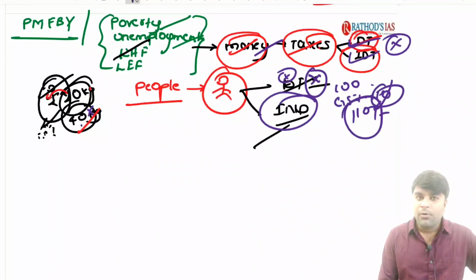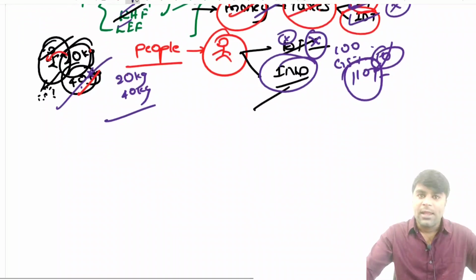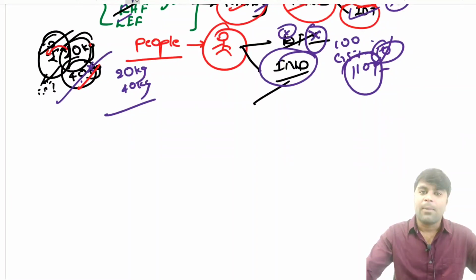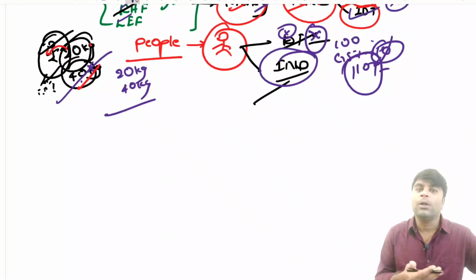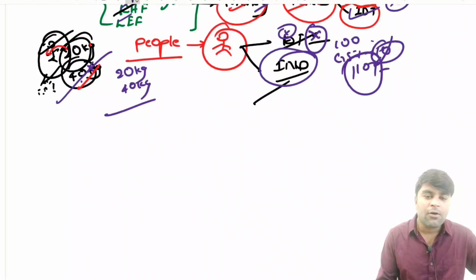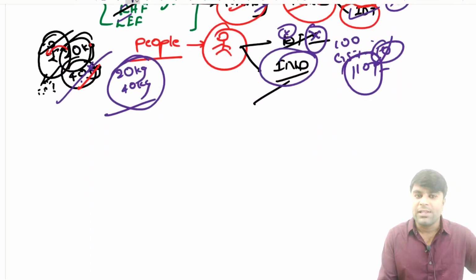Now the main thing before the government of India, in order to increase the income of the farmers, is to increase the production of the farmers. So from 20 kgs to 40 kgs, the farmers' production should increase so that they can transport the extra food grains to the market and they can earn some income. With that, they can demand goods and services and they would be coming out of poverty. So one socio-economic goal would be achieved by the government. So the main task before the government is to increase the food grains production.